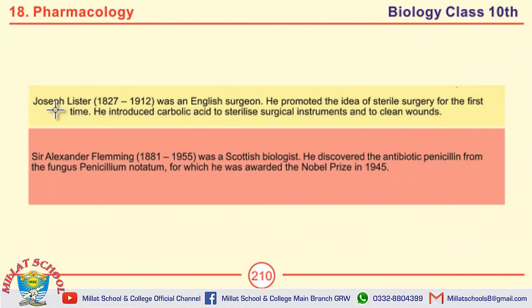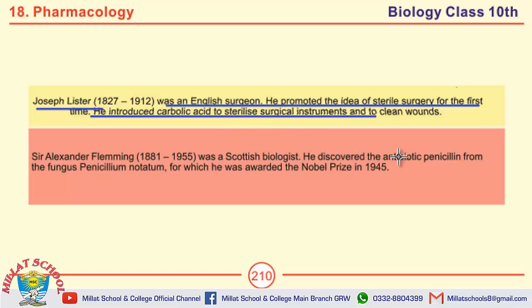The short question on this page is write the contribution of Joseph Lister in the field of medicine. Joseph Lister was an English surgeon. He promoted the idea of sterile surgery for the first time. He introduced carbolic acid to sterilize surgical instruments and to clean wounds. This is the contribution of Joseph Lister.